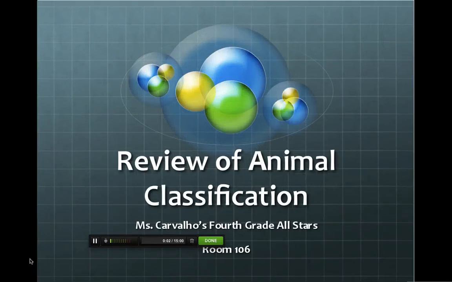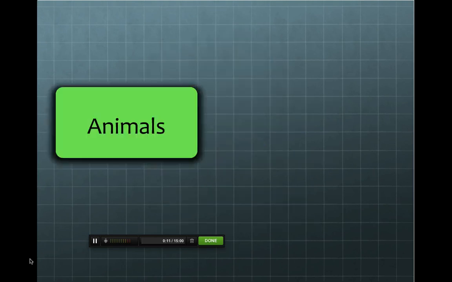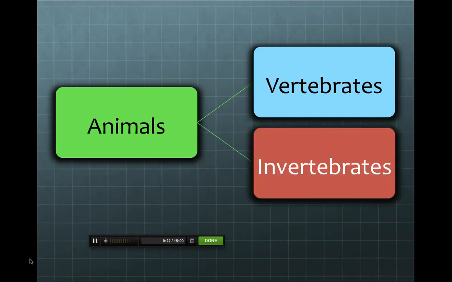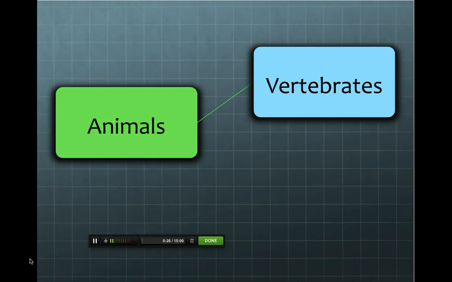This is a review of animal classification for Miss Carvalho's 4th grade All-Stars. As we already know, animals can be classified into 2 different large categories. Those categories include vertebrate and invertebrate. Now remember, vertebrates are animals with backbones. That includes ourselves because we have a spine, which is another word for backbone.